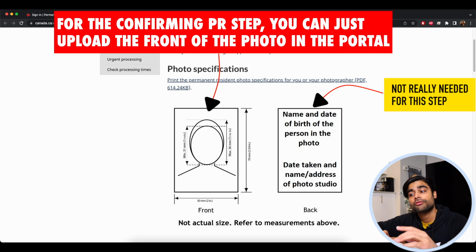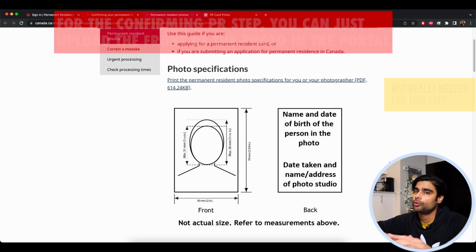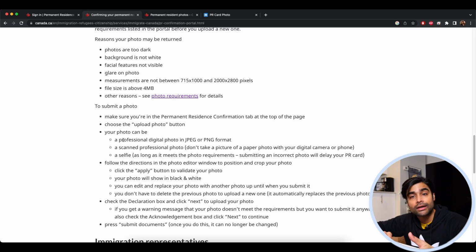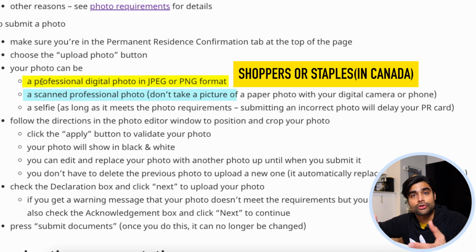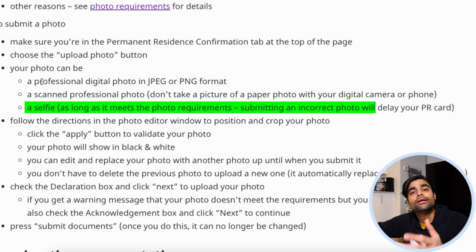Simply make sure that the front of the photo adheres to the instructions that are given here, and simply upload that. So again, instructions are here, and there are multiple ways to get the photo done. You can have it done professionally. A lot of people use Shoppers or Staples. So go with whatever you like and see if you can make it work. You can even do this yourself.